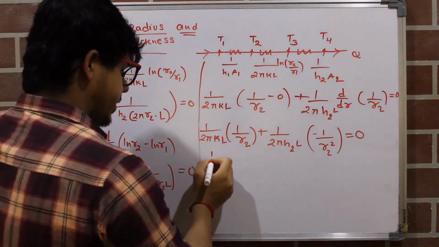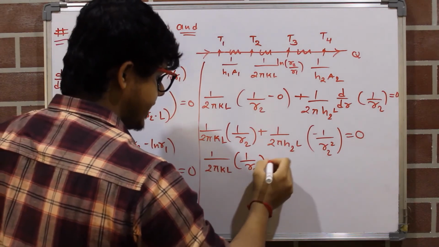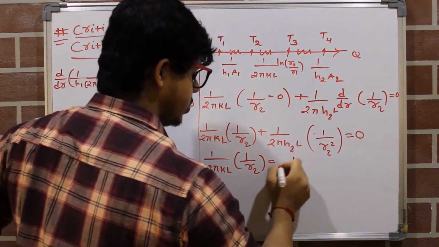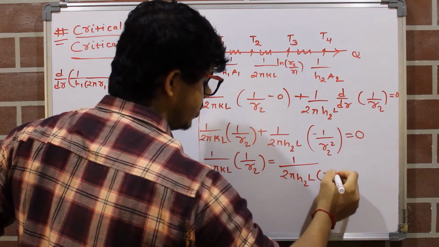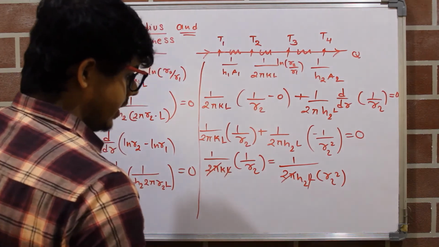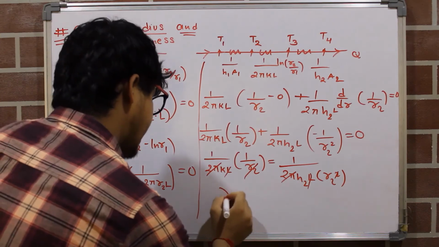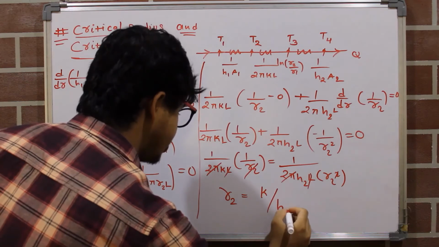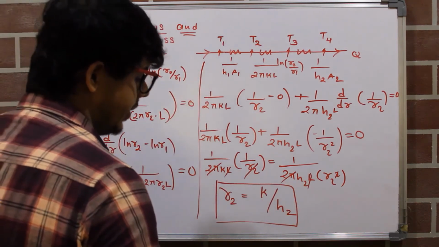So 1 upon 2 pi kl into 1 upon r2 is equals to, this minus sign goes on the right hand side, it will be plus 1 upon 2 pi h2 into L into r2 square. So this 2 pi L cancels, then one r2 is going to be cancelled. So we are getting r2 equals k by h2. So this is our value of critical radius.